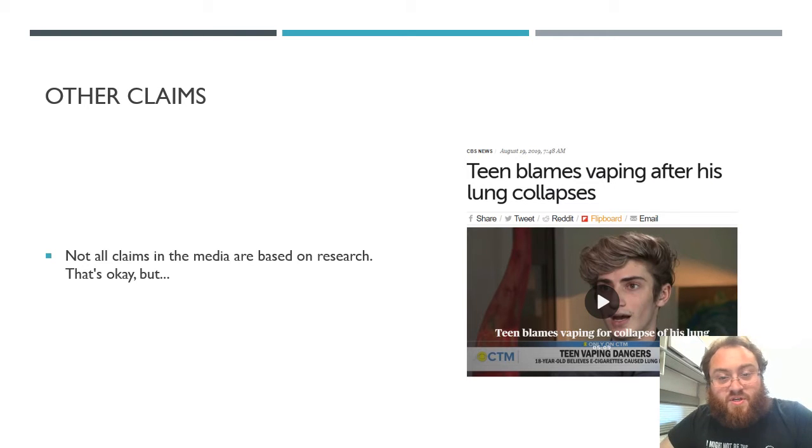Many claims reported in the media, blogs, whatever, are not research-based, and that is okay. We're talking all the time about the privilege that the scientific method is given in this class, but you can report on an inspiring story or something important that we, the public, have to recognize when a story infringes on science but is not science. Science and research aren't the only way to get knowledge about the world. They just have particular advantages.